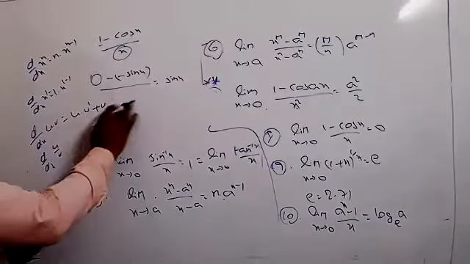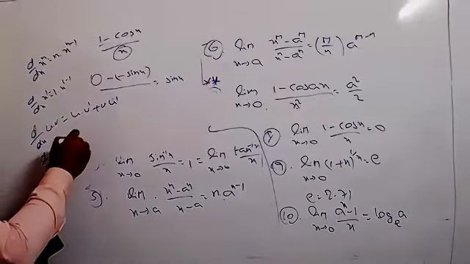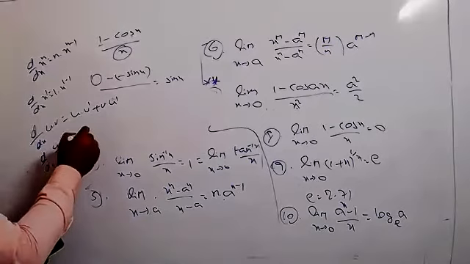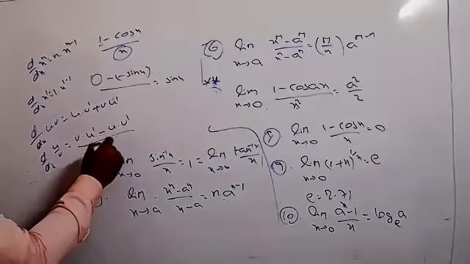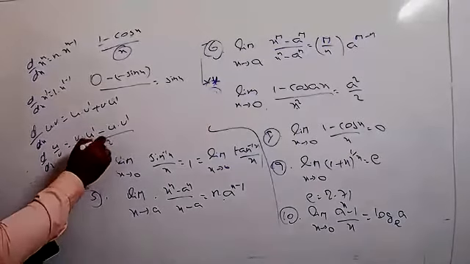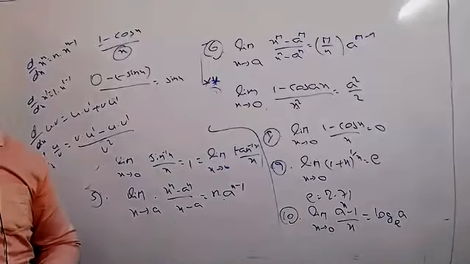I think in physics you got this one, correct? In the same way, (u by v) dash is equal to v into u dash minus u into v dash, whole by v square. Yes, sir. These formulas we will get later. Okay, and at that time I'll tell you, no problem.